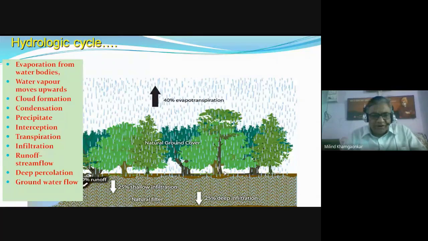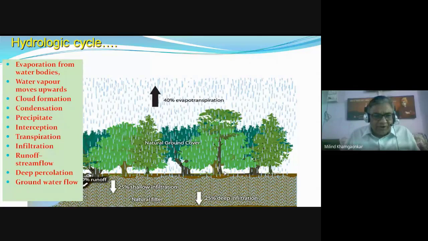Precipitation water is also lost due to the transpiration process, that is, evaporation of water through plant leaves. Some water percolates into the soil due to permeability. That is called infiltration.